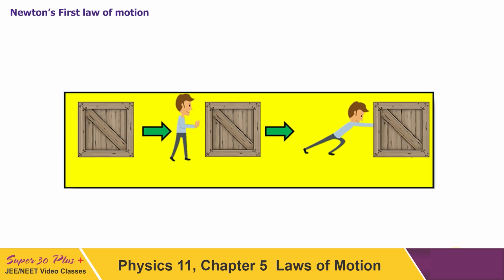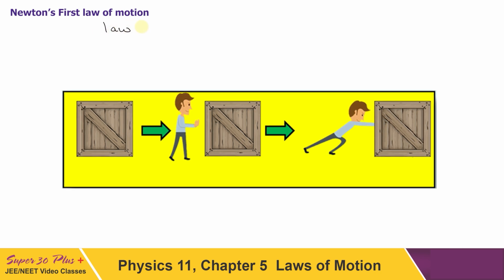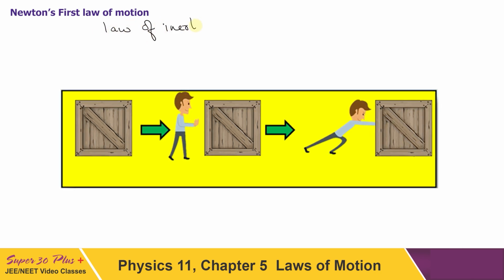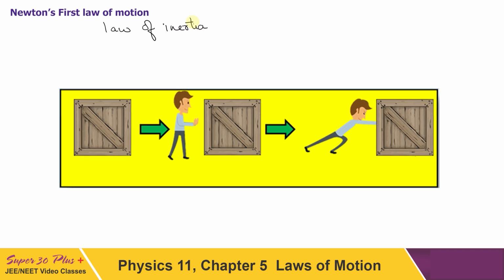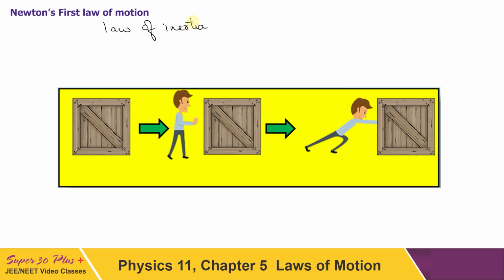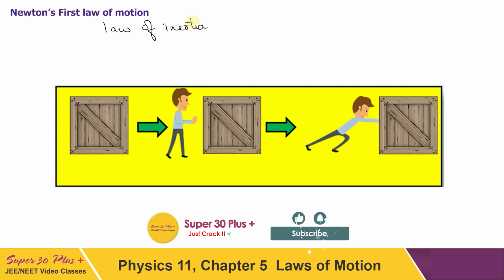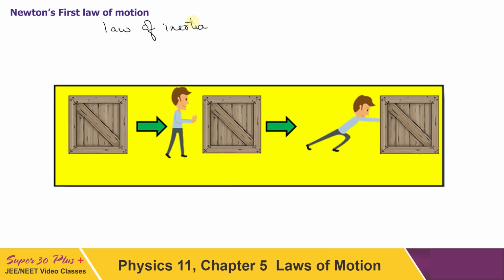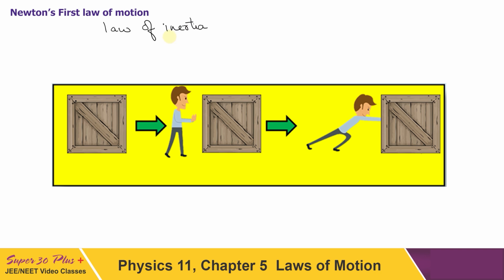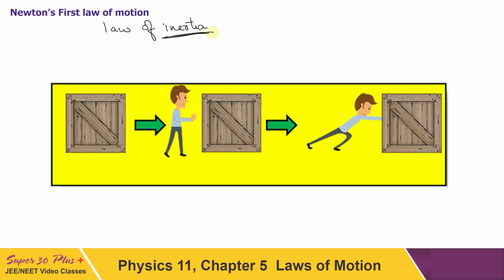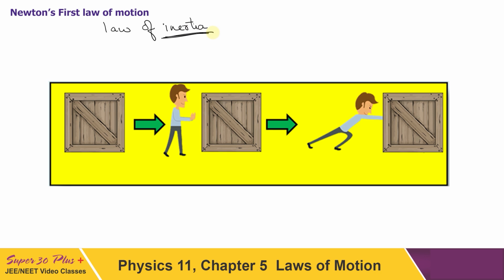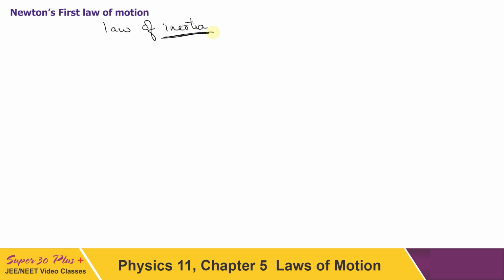The first law he had given was the law of inertia. Now what is this law? This law says that there will be no change in the state of motion until and unless an external force is applied on a body. And this is the definition of force. What is force? It is something that is needed to change the state of motion. In this we are actually measuring inertia, because we can say more force will be needed if inertia is more to change the state of motion. So from this force, inertia can be measured, and it is measured in terms of mass. So the measurement of mass has come from this first law only.